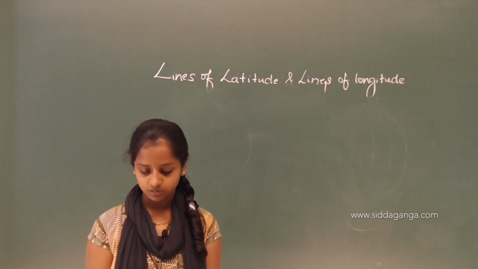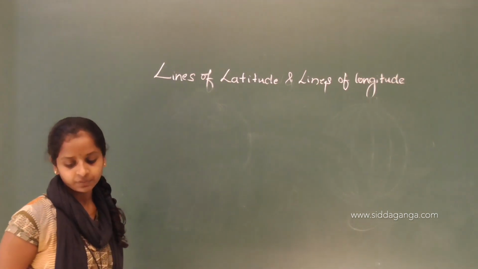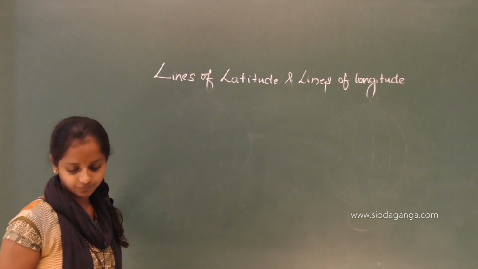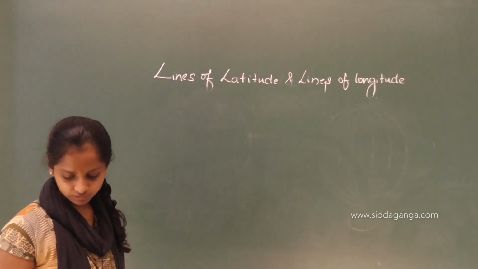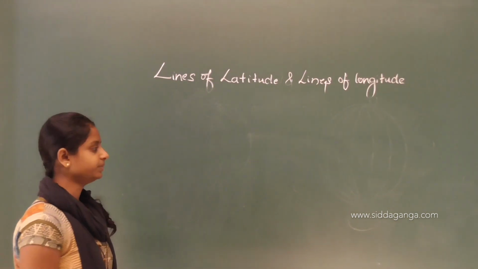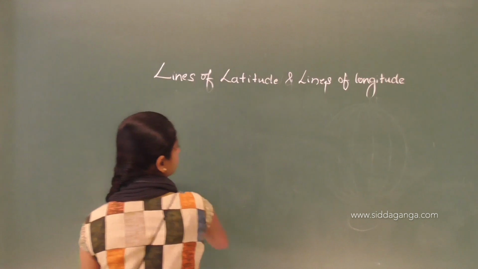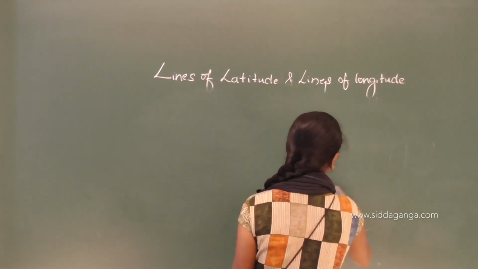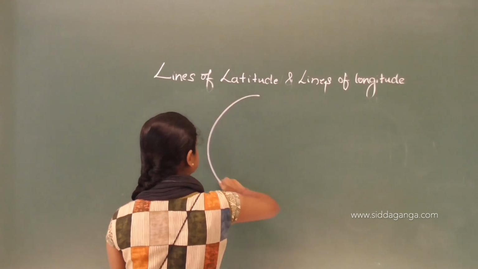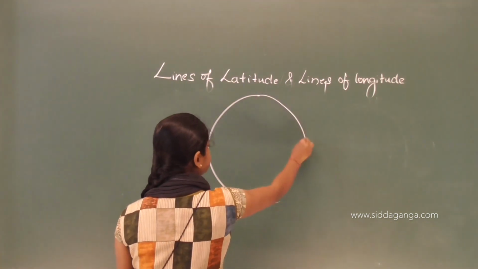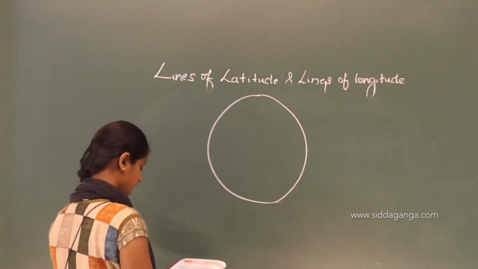To see these latitudes, I already showed that on a globe. Now again I will draw a sphere or an earth surface or a globe. So this is the earth surface and here we can see like this.